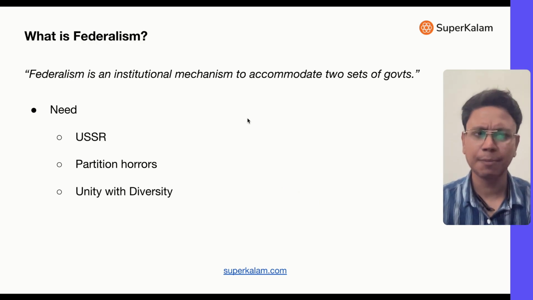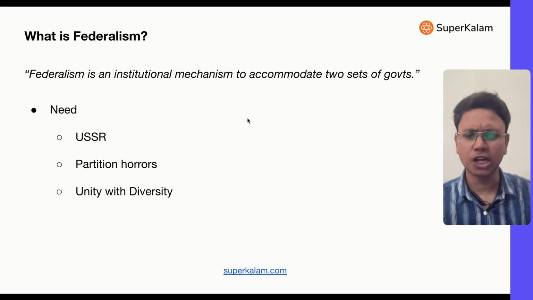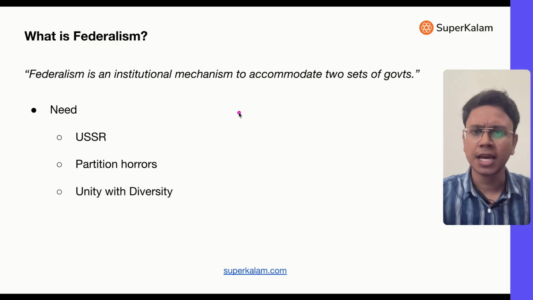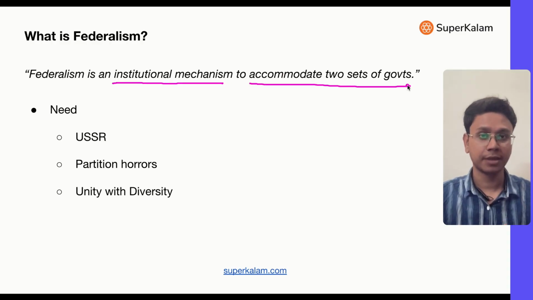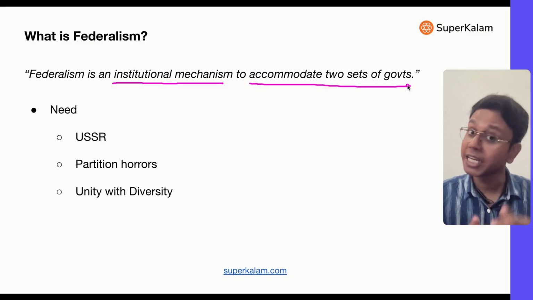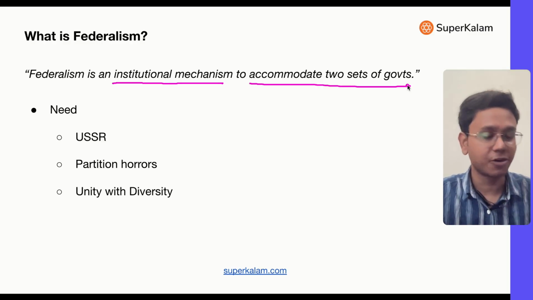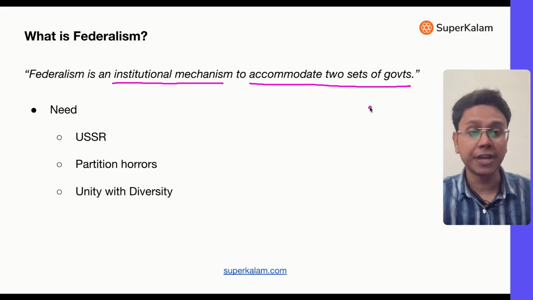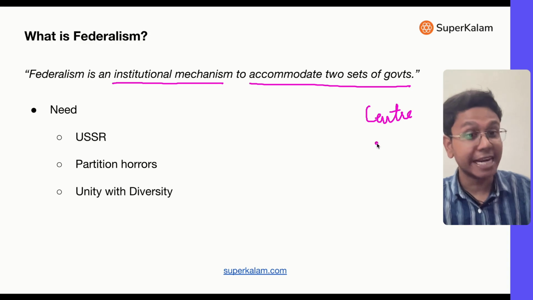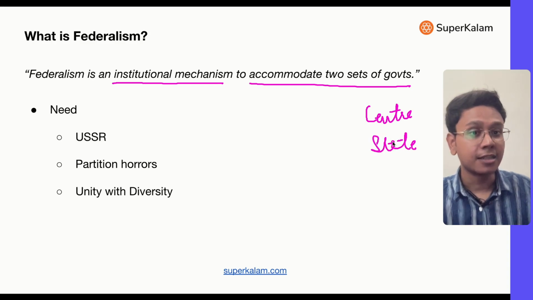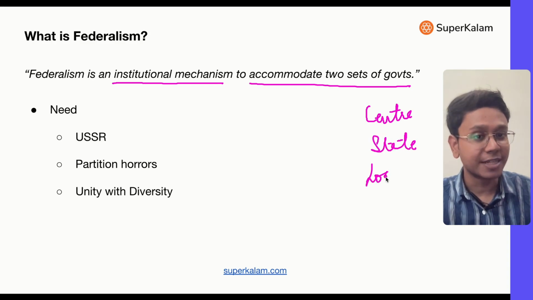Now, federalism, in simple terms, it's given in your NCERT also, a very simple, beautiful definition. Federalism is an institutional mechanism to accommodate two sets of governments. That means it's a structure in any country wherein two or even more sets of governments are incorporated. For example, in India, we have the center, the central government, we have state governments, then we also have local governments. So in India, there are more than two sets of governments.